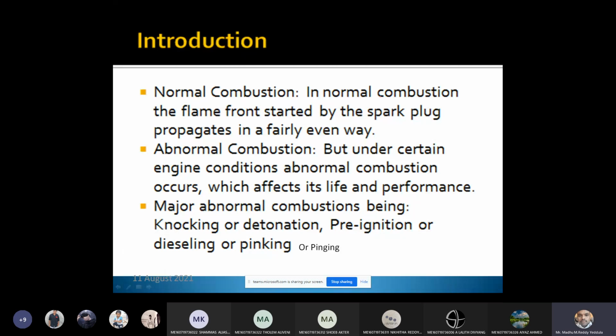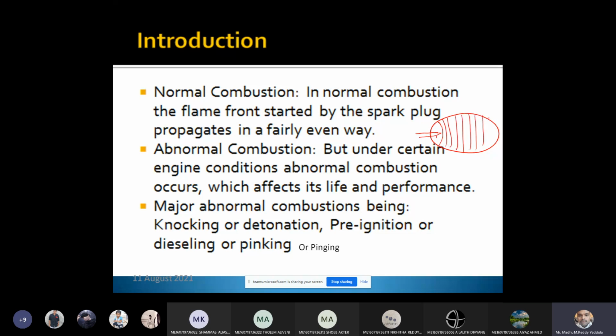Okay. Now, in case of normal combustion, what will happen? The flame front started by the spark plug propagates in a fairly even way. Means in normal combustion, let us assume this is the combustion chamber and this is the position of the spark plug. Due to the injection of the spark, first the flame front will be propagated through the layer nearer to the spark plug. Let us assume all the fuel is layer by layer within the combustion chamber.